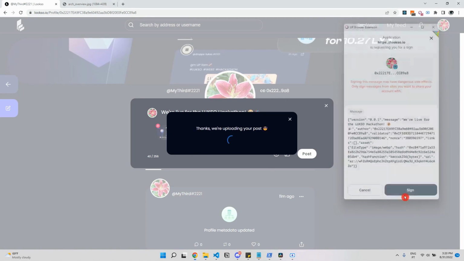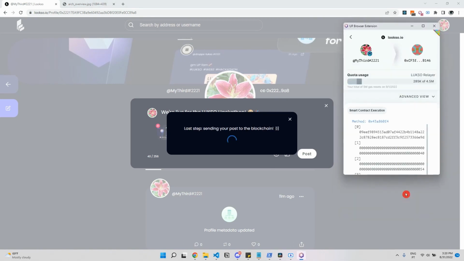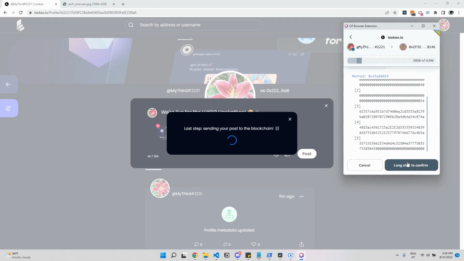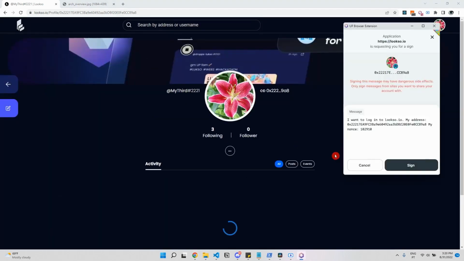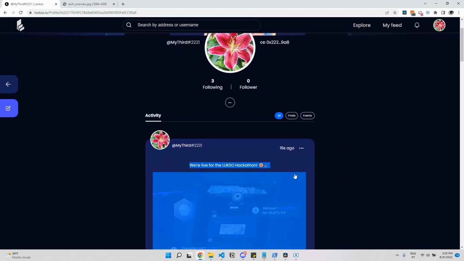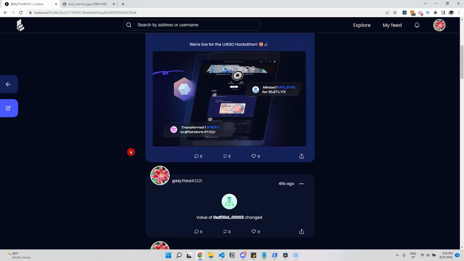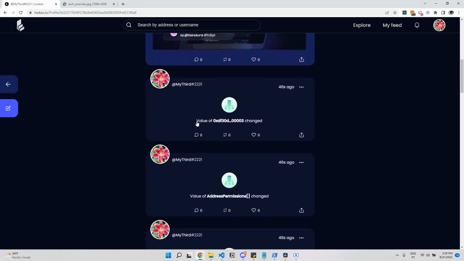Now we're signing the post. And the post has been uploaded to decentralized storage. And now we are signing the transaction that sends the URL of the post to the validator, and then from the validator it will go into your universal profile. And here it is. Alongside the events that were emitted as we gave permissions.